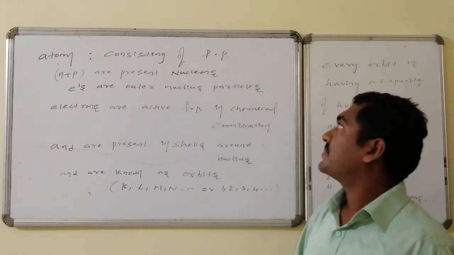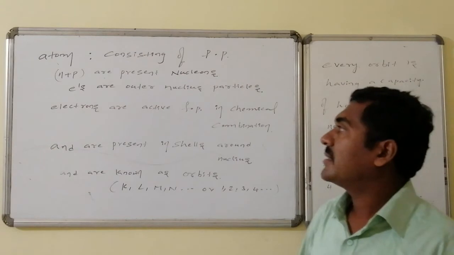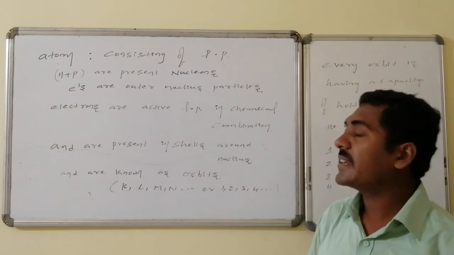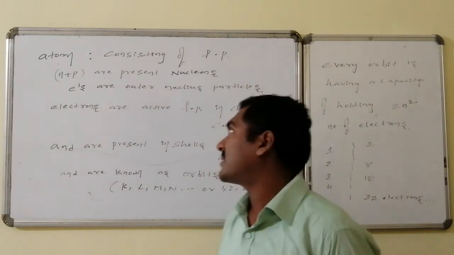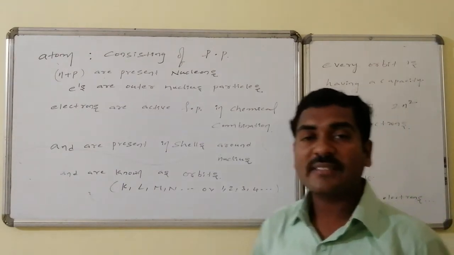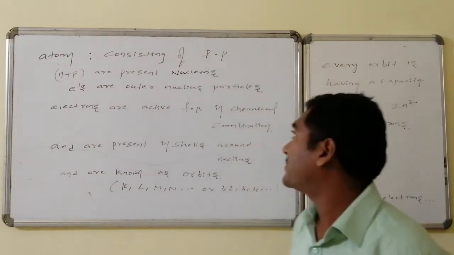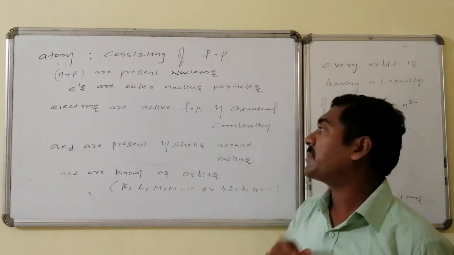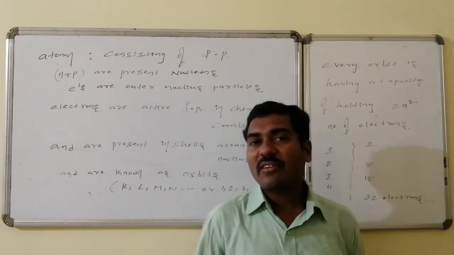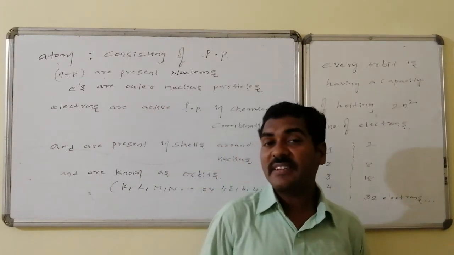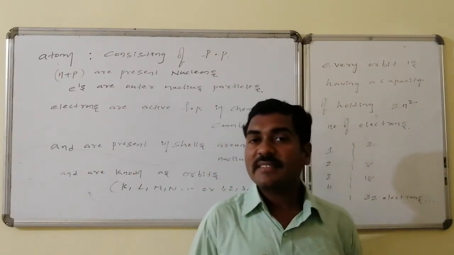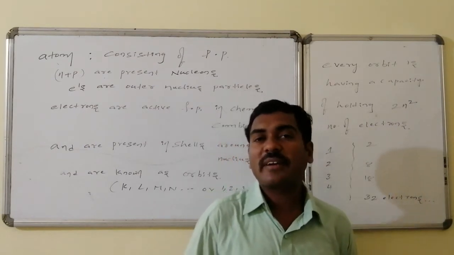Such a particle is the electron, and it is said to be the outer nucleus particle. Thus, the atom consists of fundamental particles; neutron and proton are present inside the nucleus and are known as nucleons, whereas electrons are present outside the nucleus and are known as outer nuclear particles. Electrons are very active fundamental particles because they are not present in the center. They are present at the borders, at the frontiers of the atom.